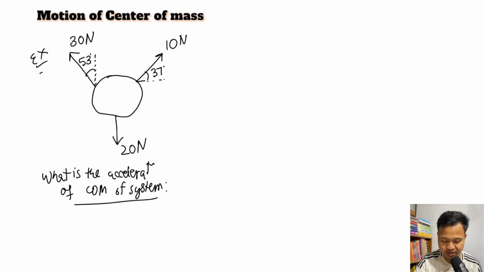So it is neither along x nor y, so there you have to take components. So here, 10 Newton: along the side I have 10 into cos 37, which is 4 by 5, which is 8 Newton. The vertical component is 10 into sin 37, so 3 by 5, which is 6 Newton.